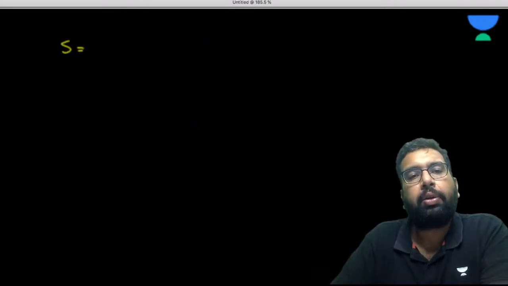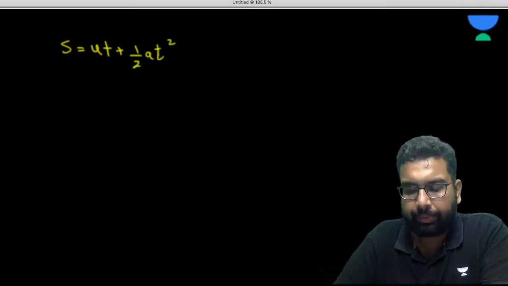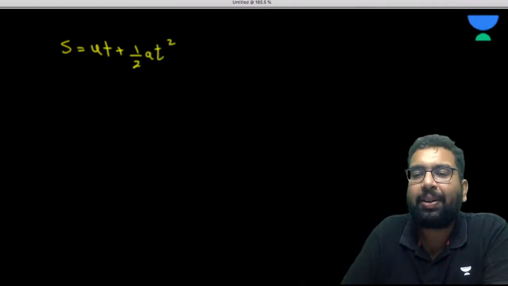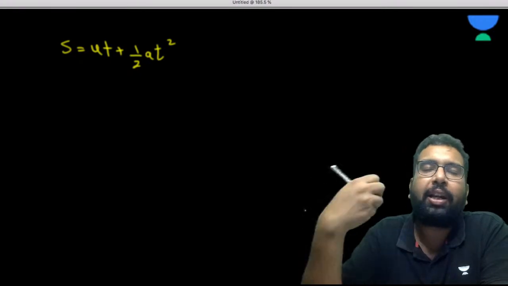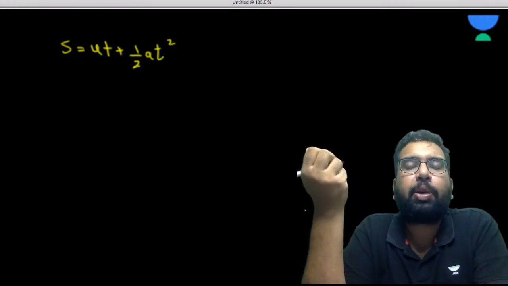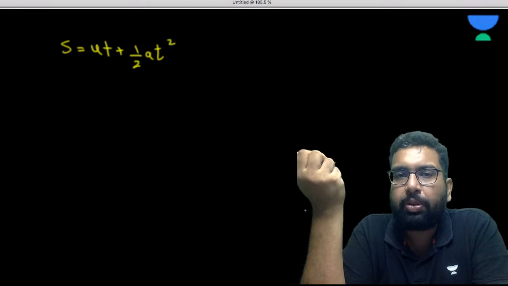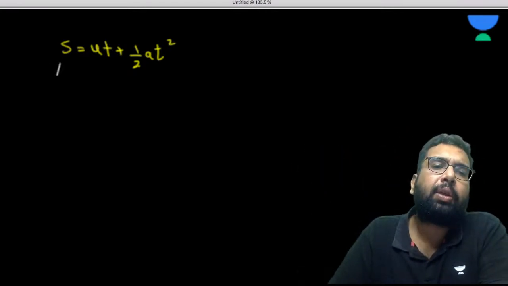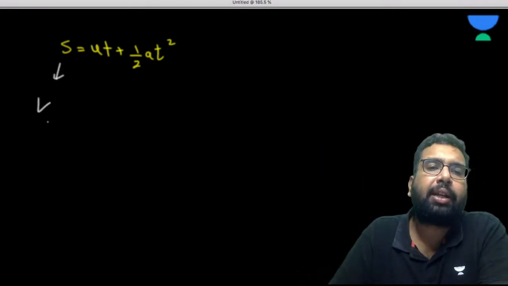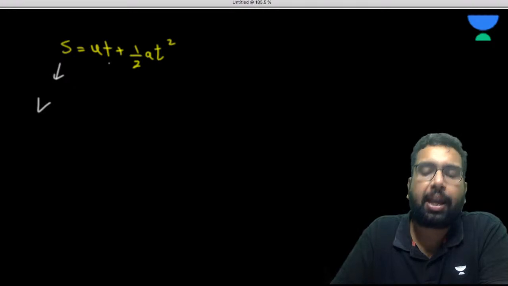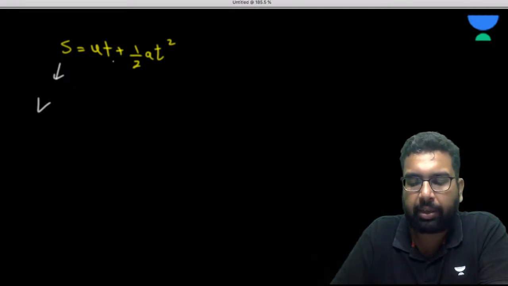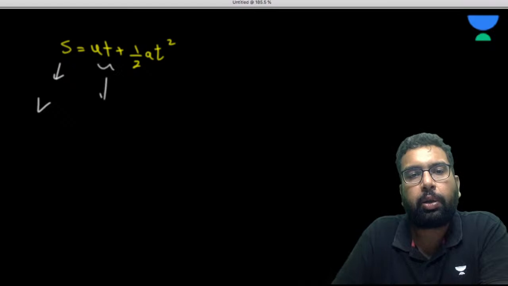So s is equal to ut plus half at square. Can you check the correctness here? Obviously, sir, we know this formula. Nobody is going to ask it in the examination because this is the equation of motion. So right away, I'm just trying to tell you the way. What is the dimension here? L. ut is velocity times time, so velocity is L t minus 1, this is t, so the dimension is going to be L.